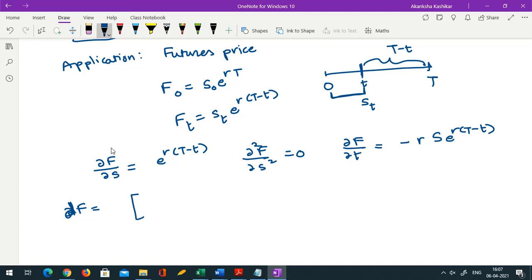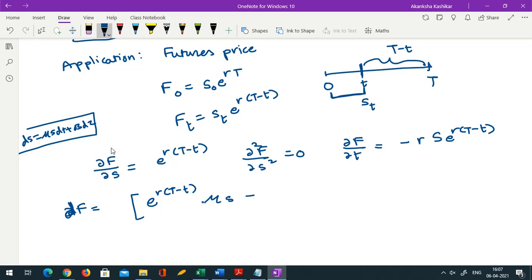I have to substitute. So ∂f/∂s is e raised to r(T−t), into a. The a part comes from the differential equation for s, and we know ds is equal to mu s dt plus sigma s dz. So a is mu s.